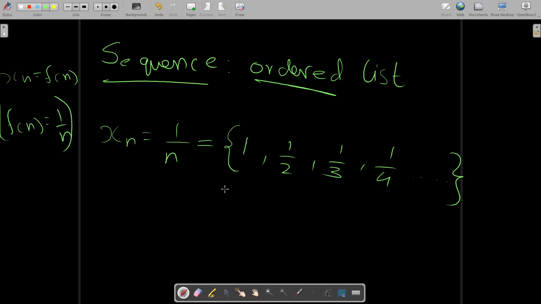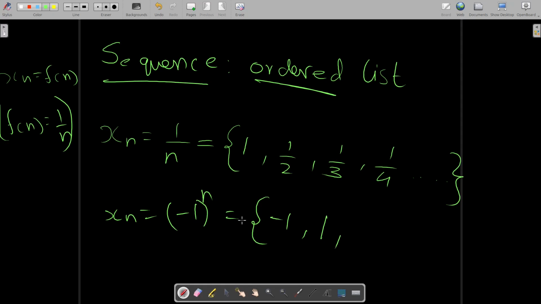Now let's take another example, which is x of n equals minus 1 whole raised to n. How would the elements of this sequence look? How would this ordered list look? The first element, when n equals 1, will be minus 1. When n equals 2, it will be minus 1 the whole square, which is minus 1 into minus 1, which is 1.